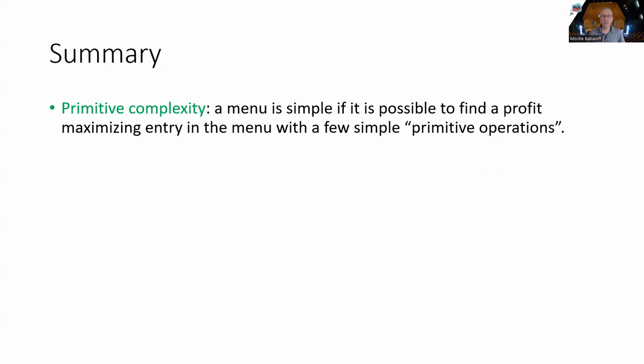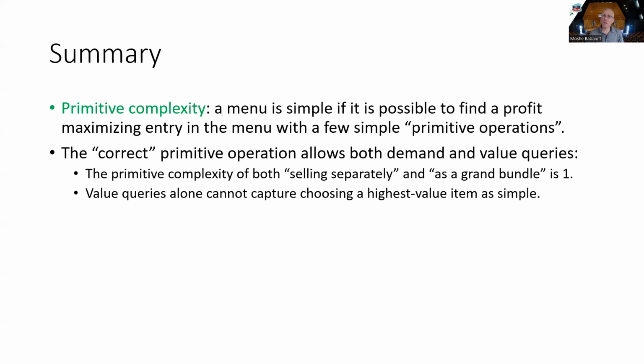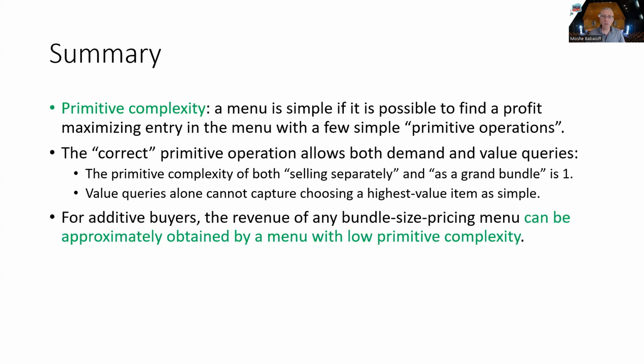So let me summarize. We suggest the primitive complexity as an alternative to menu complexity, which basically asks how many times we need to run some primitive operation in order to find the bundles that have the highest utility for the buyer. We show that actually we need to combine demand and value queries. Value queries by themselves are too weak to get good positive results. This primitive complexity is considered selling separately and grand bundle, and selling the grand bundle both have a complexity of 1.